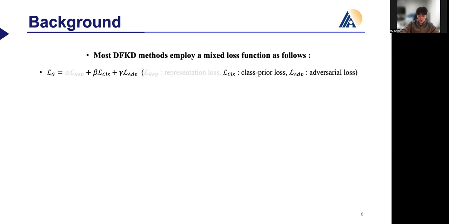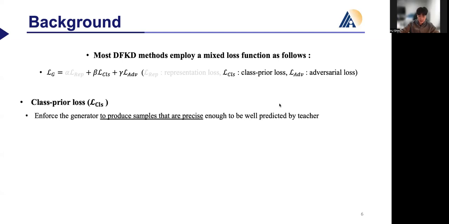So let's see how the generative network is trained in DFKD. Most DFKD methods are composed of representation, crisp-prior, and adversarial loss. Firstly, the representation loss is a consistently researched area, aiming to mimic real data. Due to the unavailability of real data, this loss function is commonly employed in most DFKD methods.